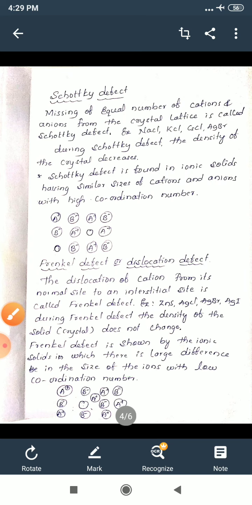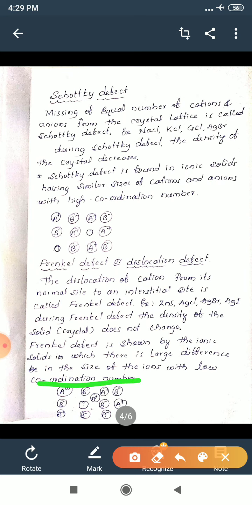Once again I will repeat, the condition for the Frenkel defect is that the sizes of the cation and anion should not be the same, and it arises in ionic solids having a low coordination number. Okay, this is called Frenkel defect.